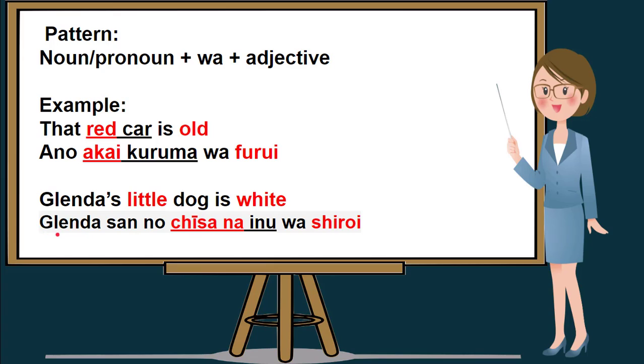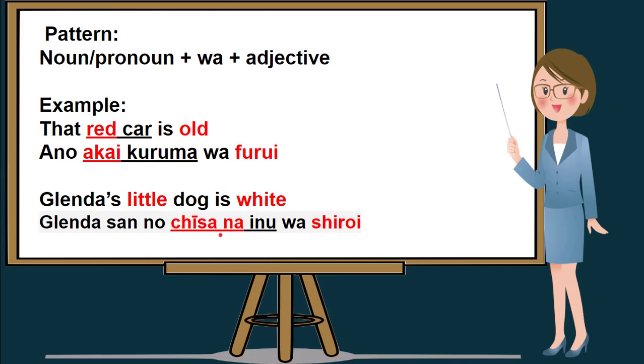And the second adjective will be written in the last part of the sentence. So, in the beginning of this sentence, we will be writing the noun first, which is Glenda san no. We use san no here because it indicates possession. No is a particle that indicates possession, which means this little dog belongs to Glenda. So, Glenda san no chisana inu wa shiroi.